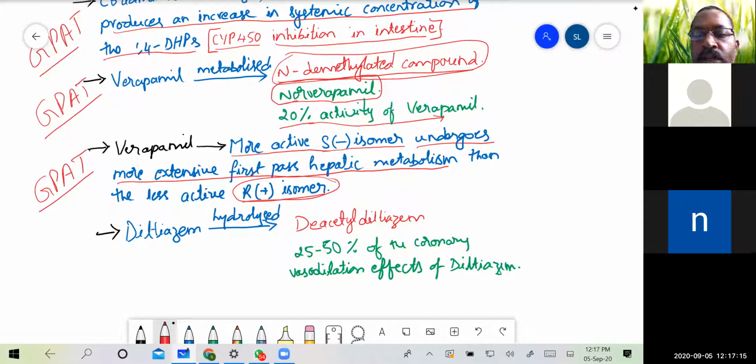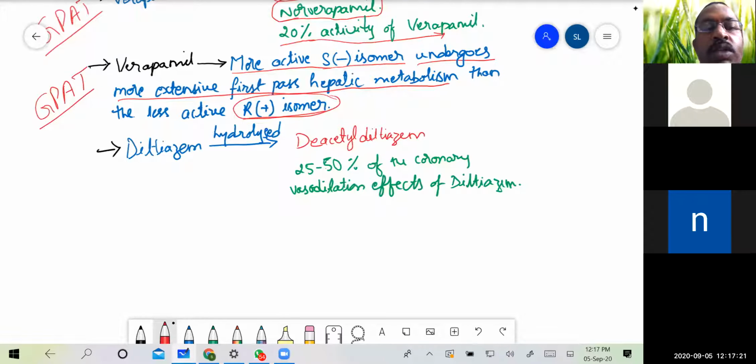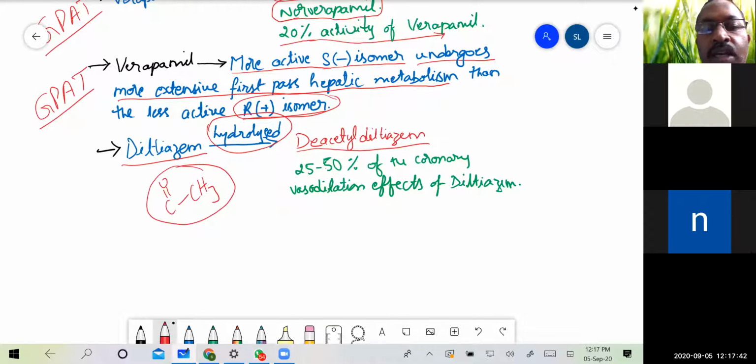Okay. Then coming to the next part, the other compound left out in calcium channel blockers is diltiazem. So diltiazem is hydrolyzed into deacetyl diltiazem. That means removal of the acetyl group, COCH3 is the acetyl group. The compound formed on removal of the acetyl group is called deacetyl diltiazem.